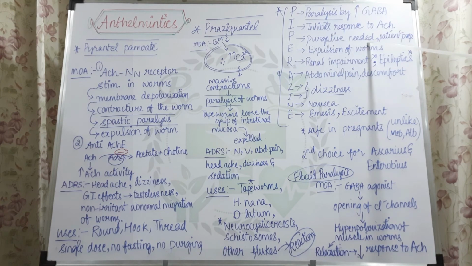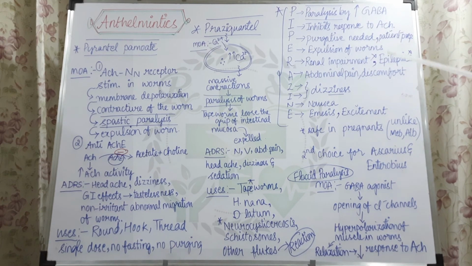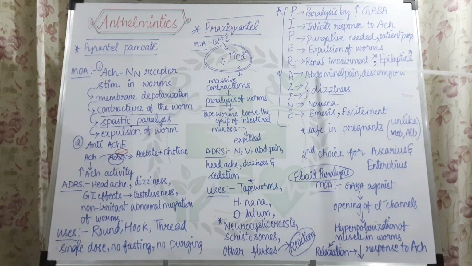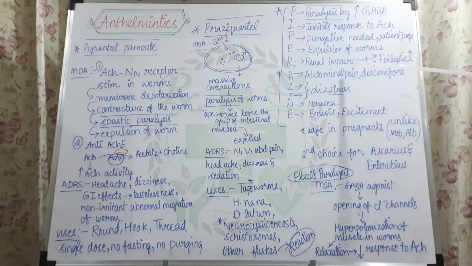Apart from the purgative being needed, patient preparation is also needed, because we are giving Senna, which causes diarrhea-like situations. So patient preparation is needed when giving piperazine along with the purgative or Senna. So the next thing here is R. During renal impairment, the drug should not be given, and in case of epileptics it should be avoided.